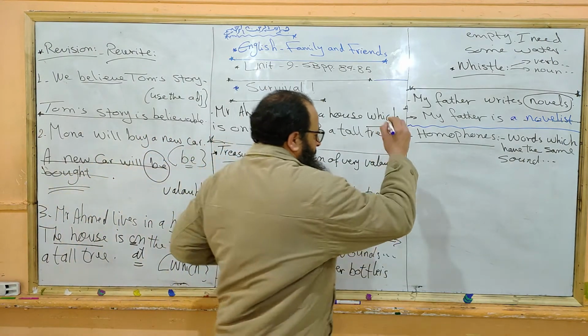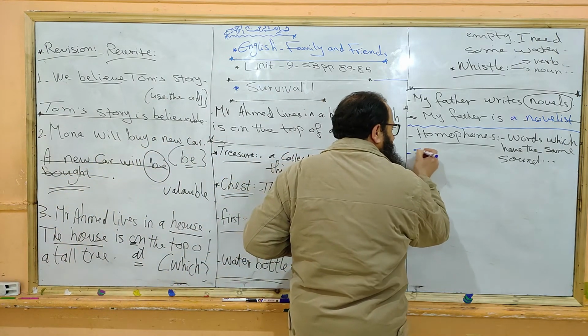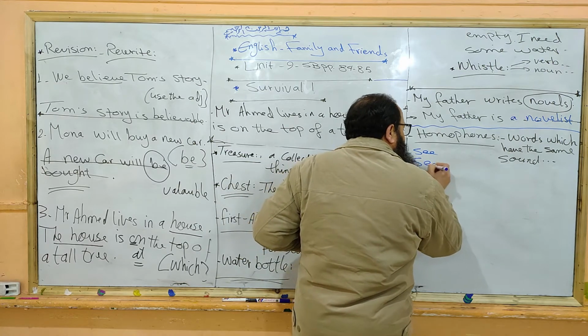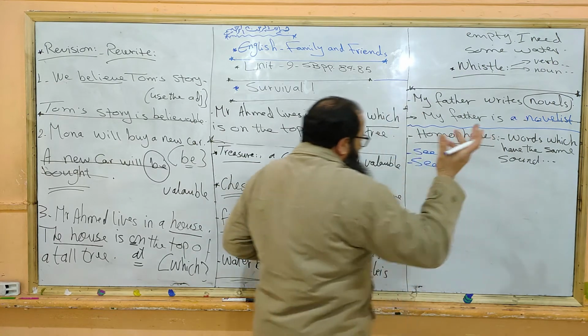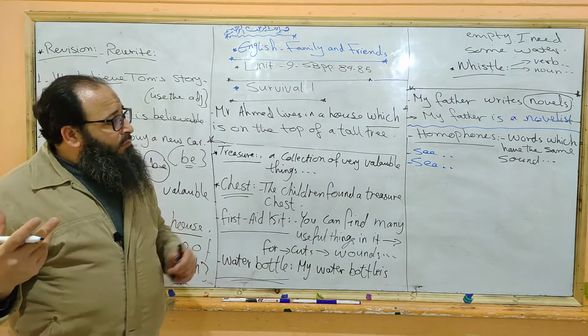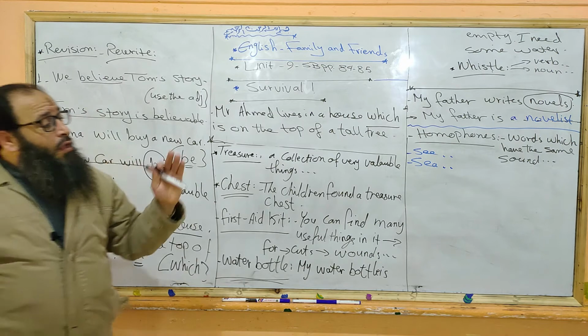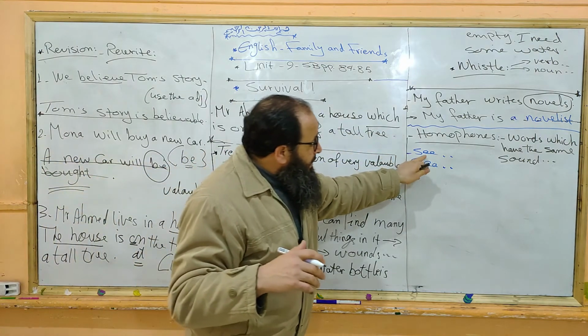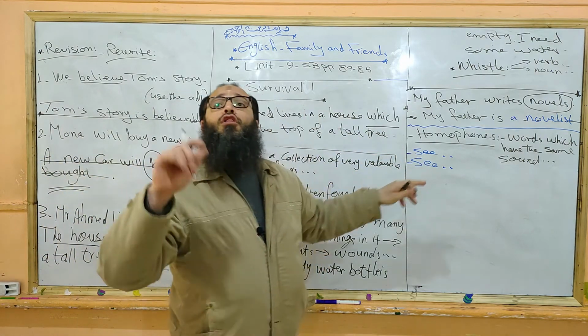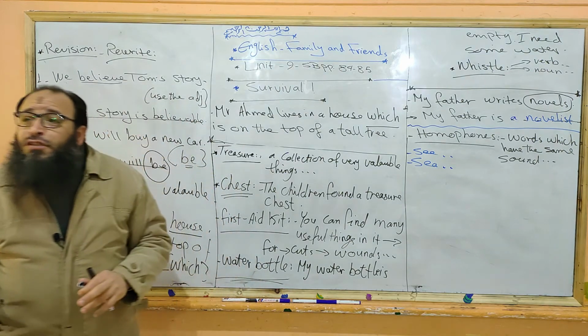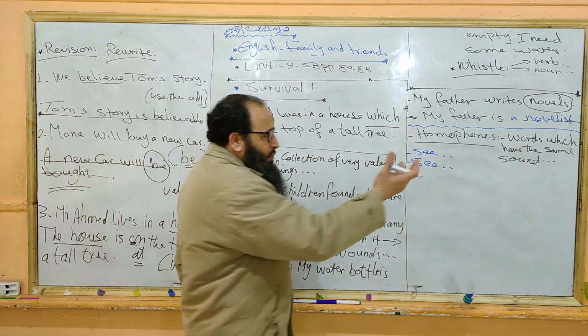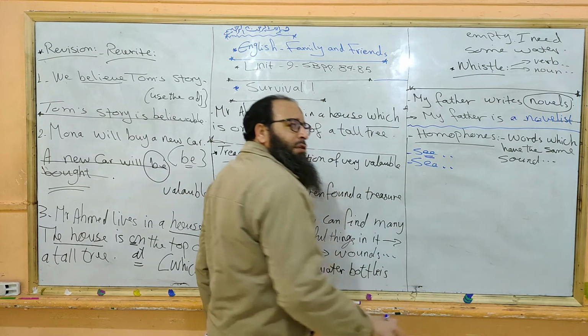Look at this. We said the word see and the word sea. Look at these words. Who can read them? See, sea. There is a big difference between see and sea, although they sound the same. For example, what can we do in the sea?